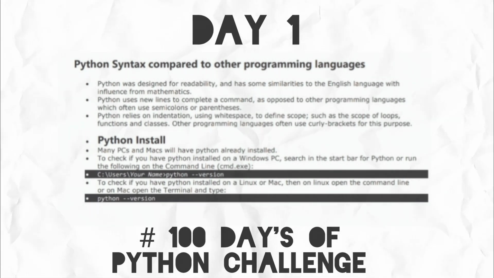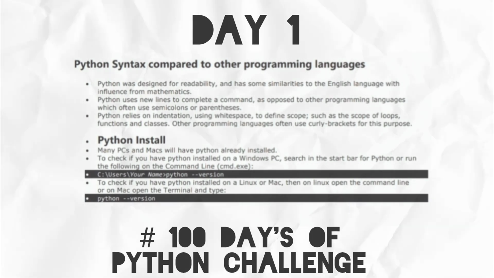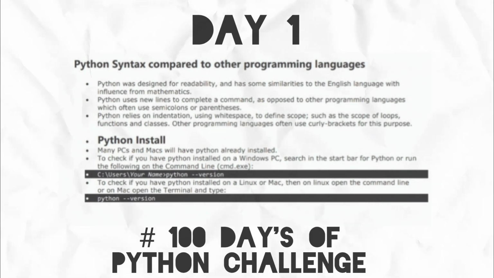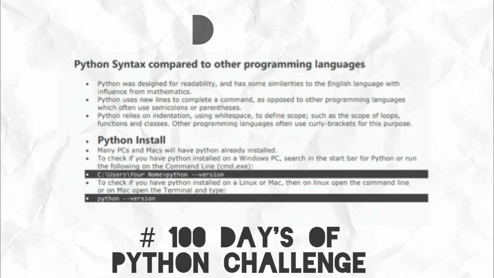Python relies on indentation using white spaces to define scope, such as the scope of loops, functions, and classes. Other programming languages often use curly braces for this purpose. Just install Python using python.org.